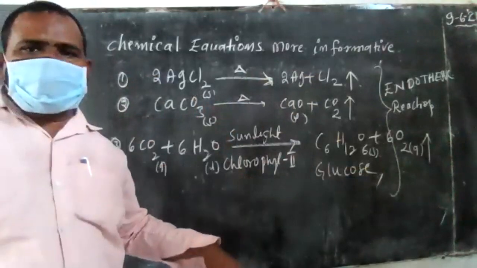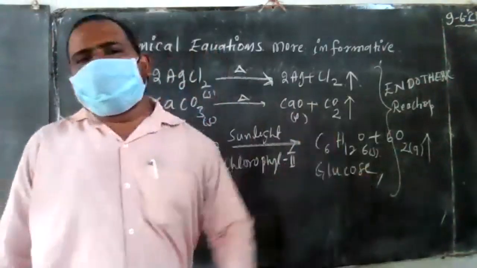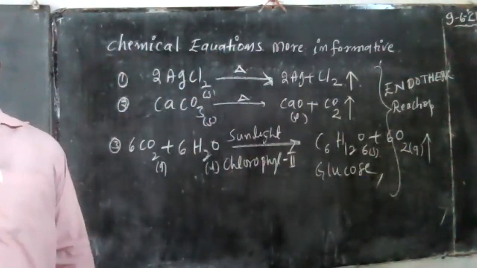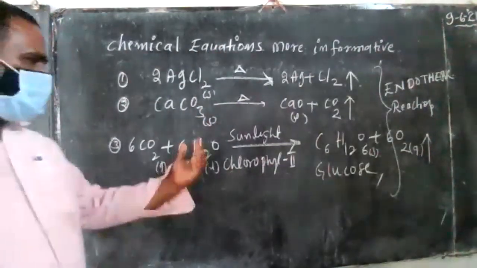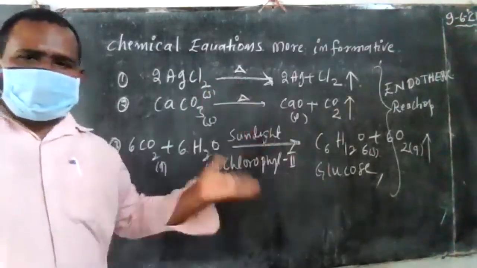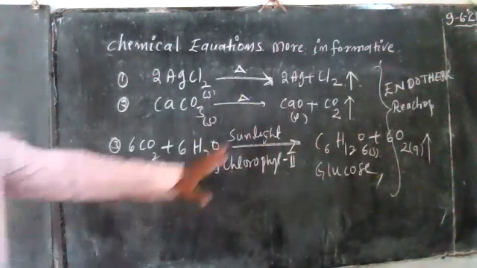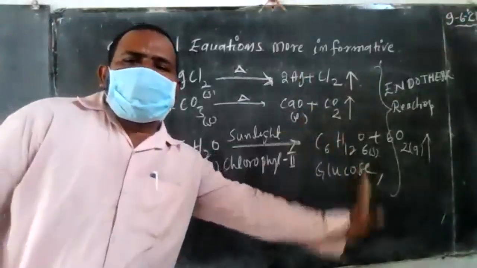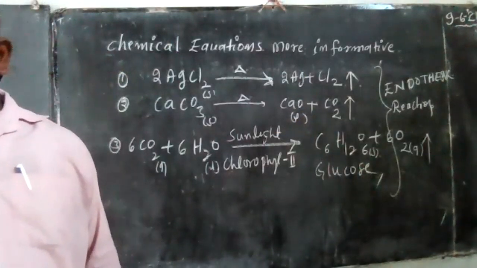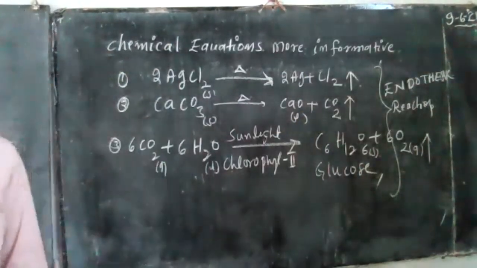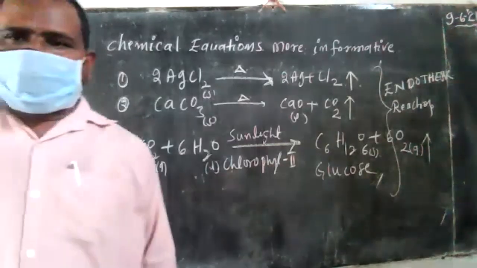After a chemical reaction, when a new substance forms and some amount of heat is released, that is called an exothermic reaction. Are you understanding what exothermic and endothermic are? If heat, sunlight, or energy is utilized before the reaction goes on, that is called endothermic. After a new substance forms, if energy is slowly released, that is called an exothermic reaction. Right. Tomorrow I will explain interpreting a balanced chemical equation. Interpreting means nothing but information.